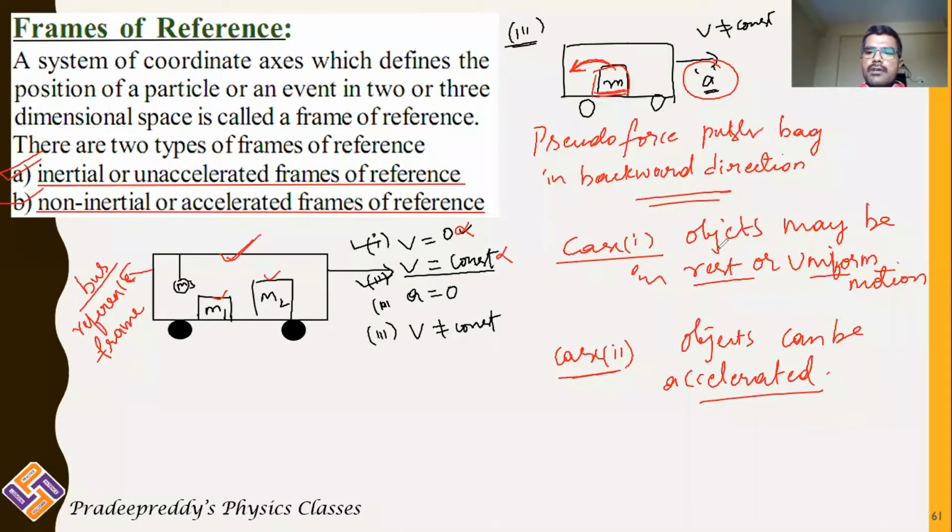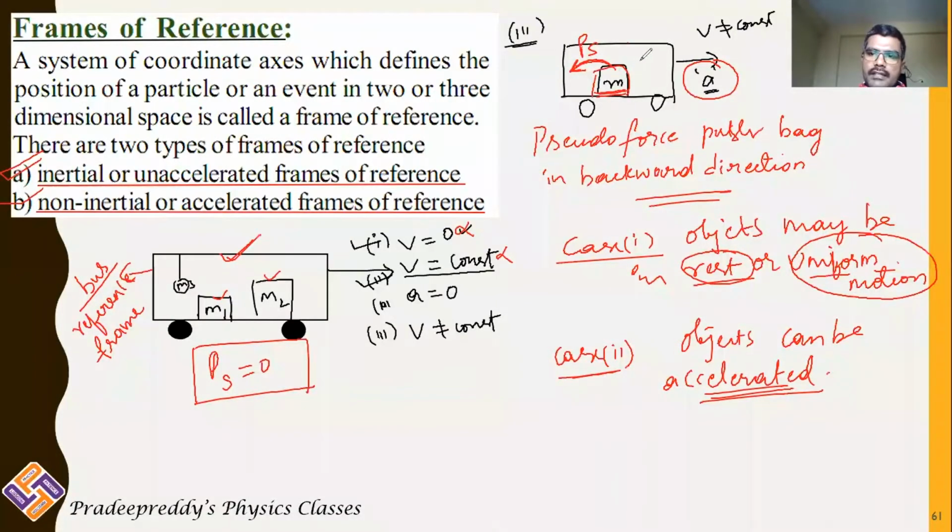Inertial frames are those which are in rest or uniform motion. If they are in rest or uniform motion, pseudo forces will be zero. There will be no pseudo forces acting on objects in the inertial frame. Coming to objects in accelerated frames, which are non-inertial frames, there is a pseudo force acting in the backward direction. As a result, objects in non-inertial frames will experience a force opposite to the acceleration of the bus.